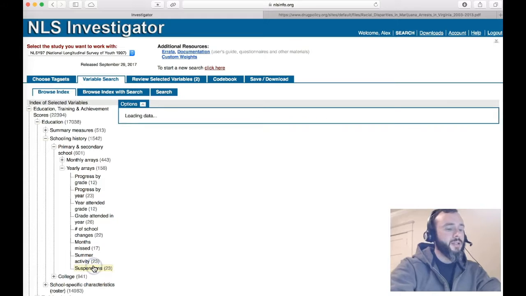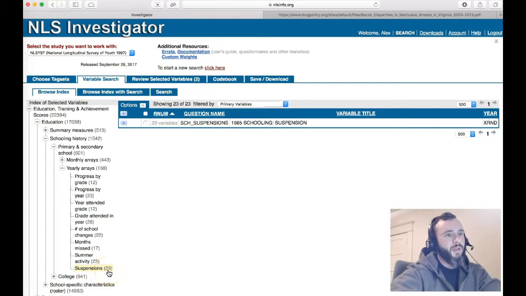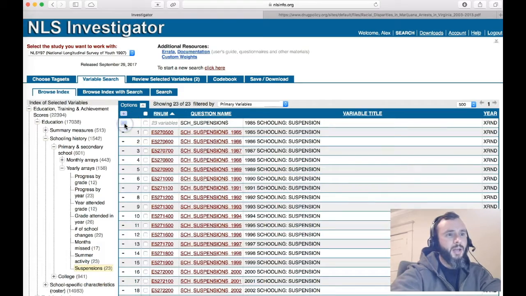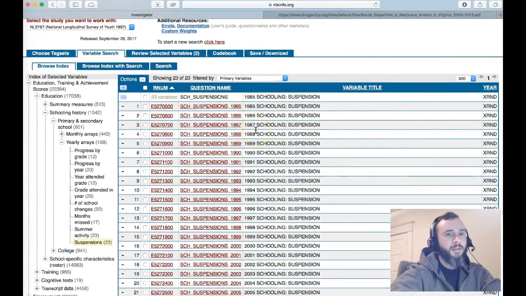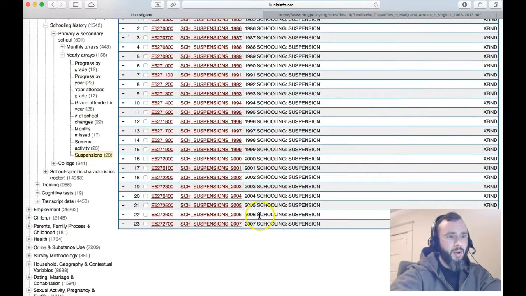When I click on stuff, notice here under suspensions it says 23. That means there are 23 things I can look at. This only brings up one 1985 schooling suspension, but there are 23 variables under that. If I click this little plus, it drops down and I see this is just the same question that's been done every year: 1985, 1986, 1987, all the way up to 2007.